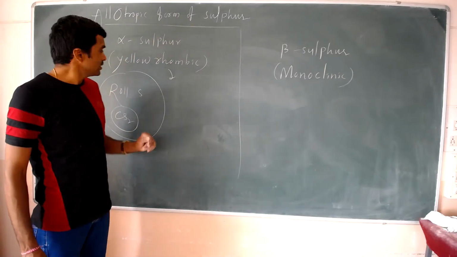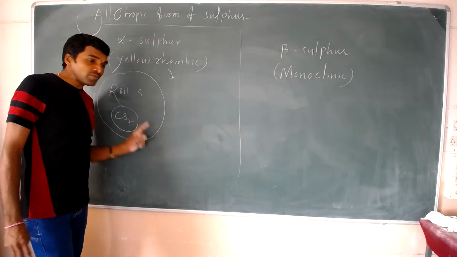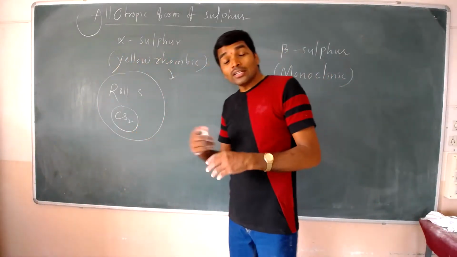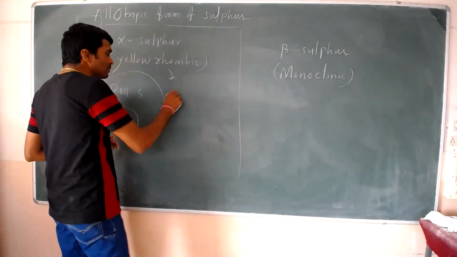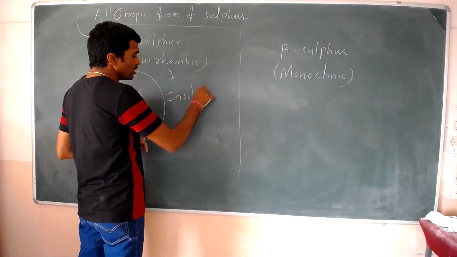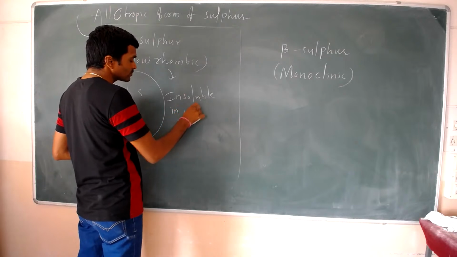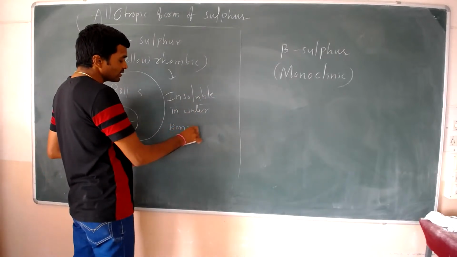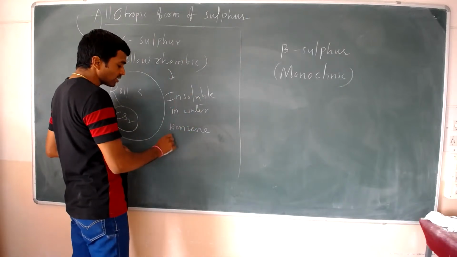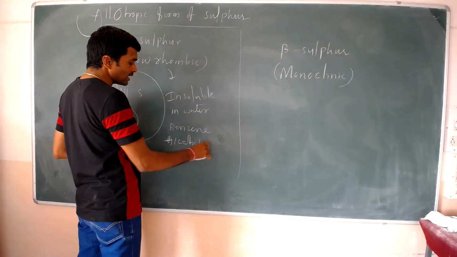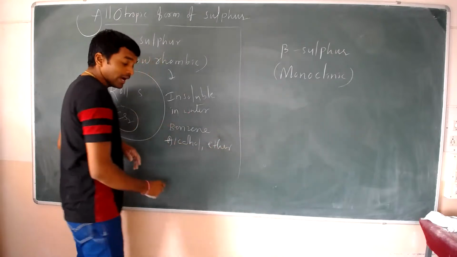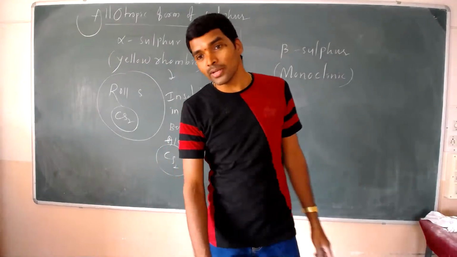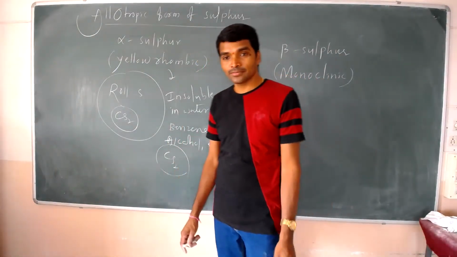It is insoluble in water, but soluble in benzene, alcohol and ether, and readily soluble in carbon disulfide.